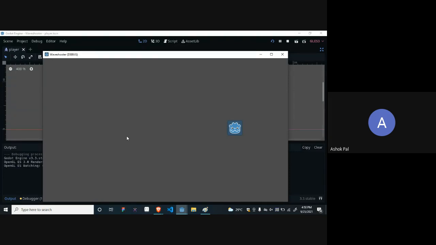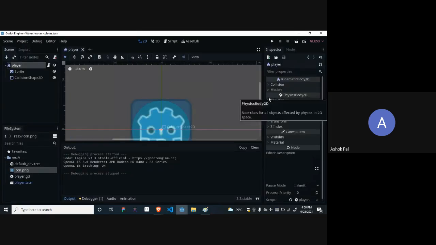No problem. Please tell me in the chat box, is it clear? Sir, are you using keys to move the player? Yes, I am using the arrow keys on the computer to move the player. Yes, sir, clear. Okay. Anyone else have doubts? Because I think it's 1 hour 30 minutes. We have completed this session in 1 hour 30 minutes. Please tell me if you have doubts. I will wait for 5 minutes, and after that I will wrap this up. So no doubts.